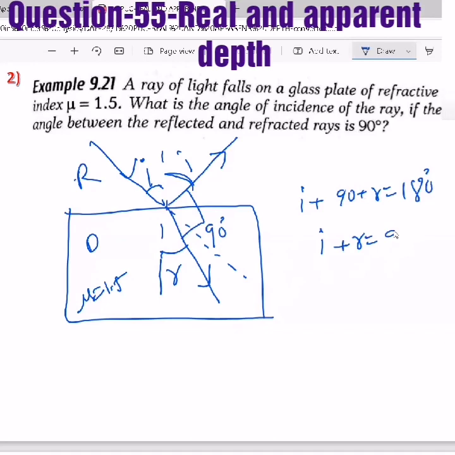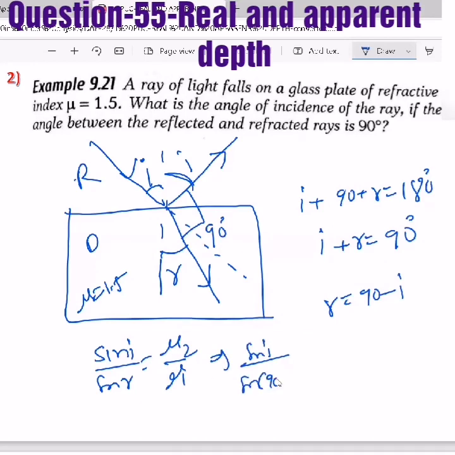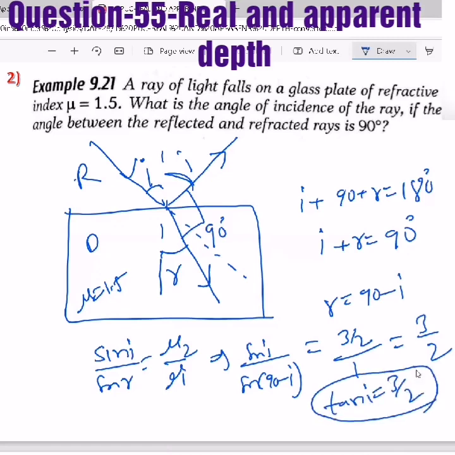Then I plus R equals 90, so R equals 90 minus I. Applying Snell's law, sin I by sin R equals mu2 by mu1, which is 3 by 2 by 1, equal to 3 by 2. Sin of 90 minus I is cos I, and sin I by cos I is tan I. So tan I equals 3 by 2, so I equals tan inverse 3 by 2.